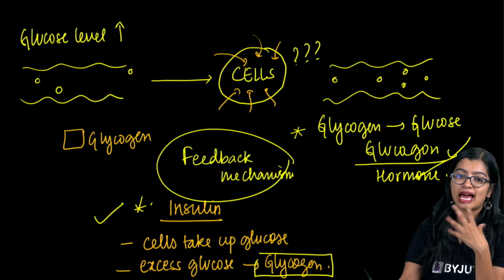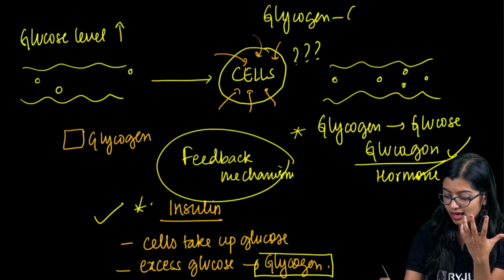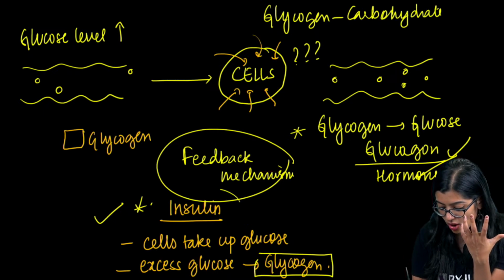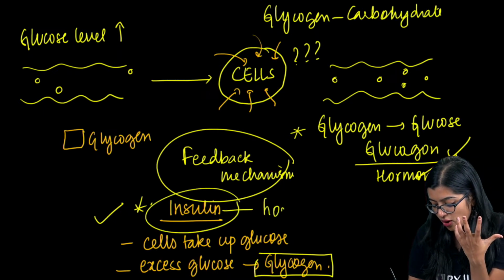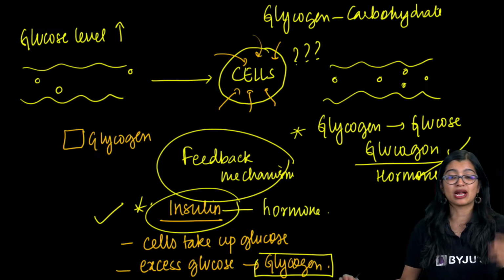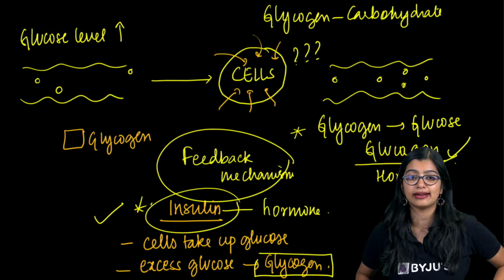Glycogen and insulin. Glycogen, again, like I told you, is a carbohydrate, okay? Insulin is a hormone. Very simple. Yes. Once I finish this, I will explain that to you, right? How do they go hand in hand?